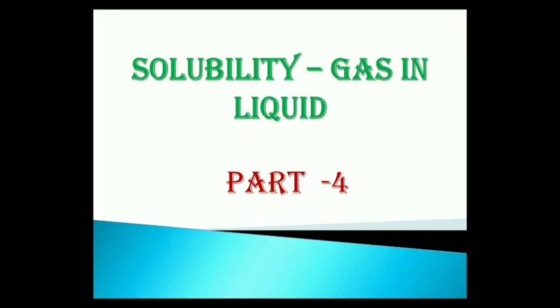In the previous video, we learned about solubility, factors affecting solubility, and also the solubility of a solid in liquid. We understood that solids are soluble in liquids, but we cannot confirm from this statement that all solids are soluble in liquids. Similarly, in this video, we are going to learn about the solubility of a gas in liquid.